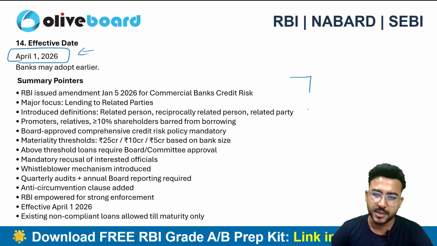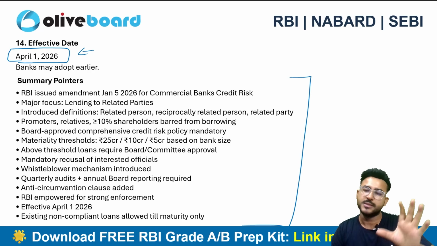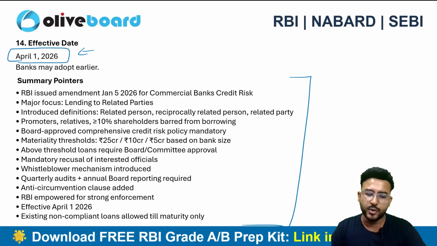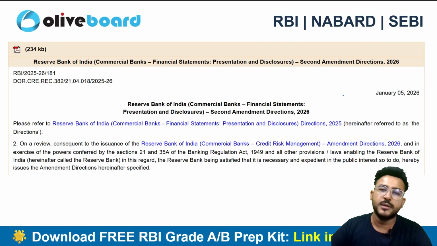And here are the summary pointers. You can quickly read it. Just the threshold is important, plus the concept of committee is important. Otherwise, you can just quickly read it. Not so important from the examination perspective, right?